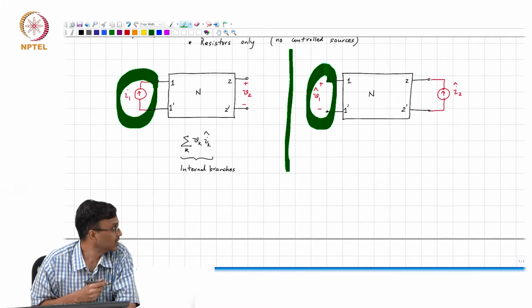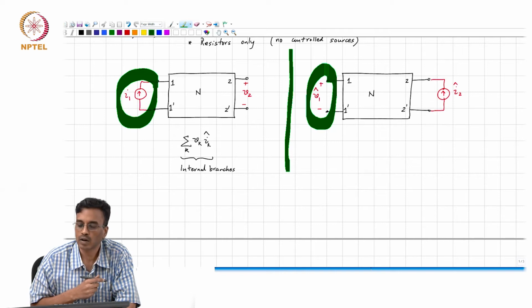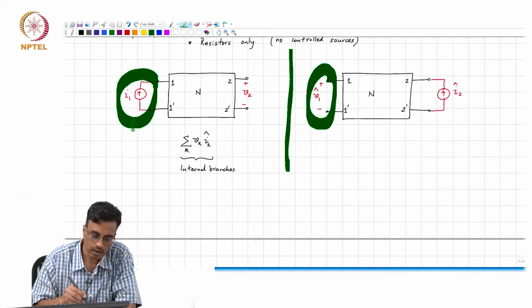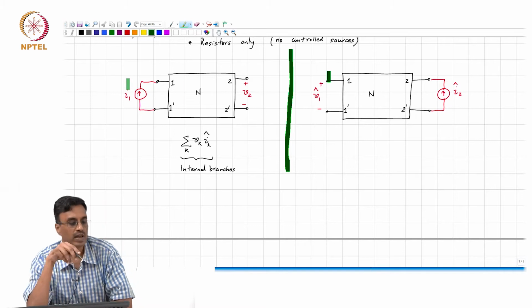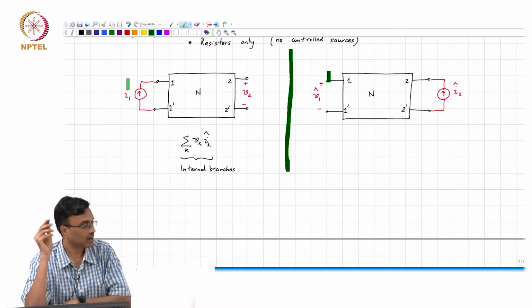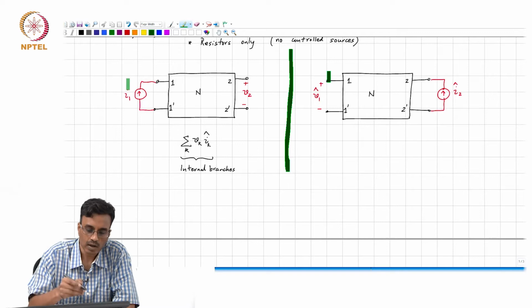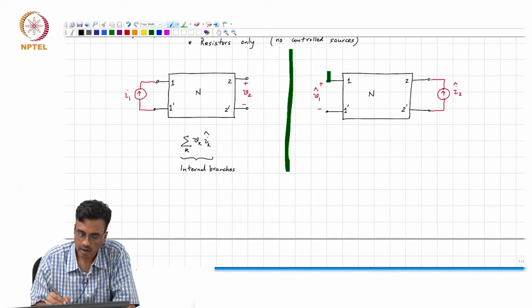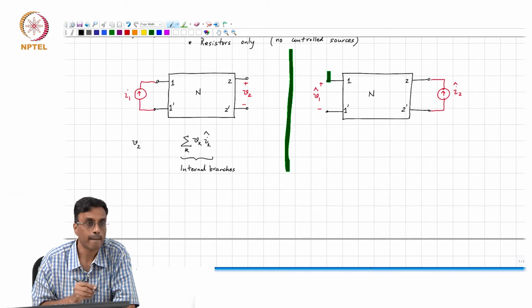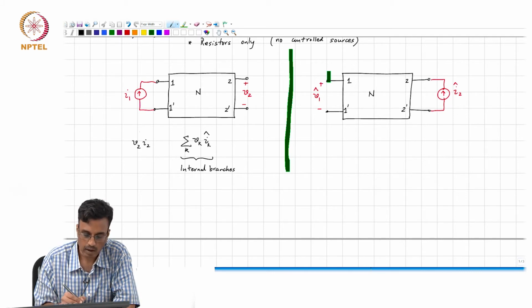Well, the current in port 1 of the network on the right is 0, so therefore it must follow that the product of V1 times I1 hat is 0, and the only other quantity to consider is V2 times I2 hat.